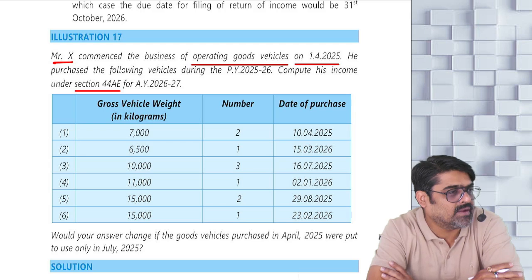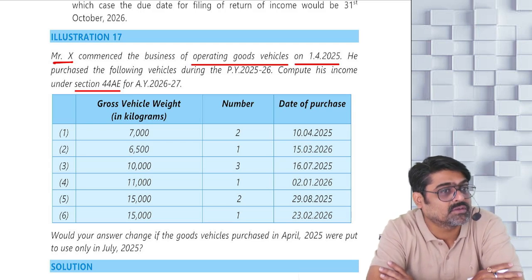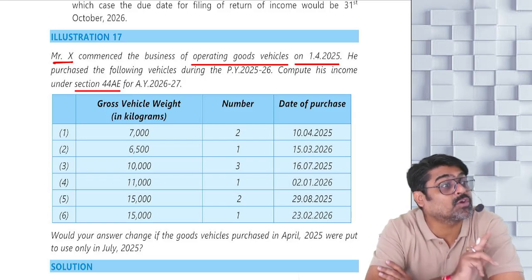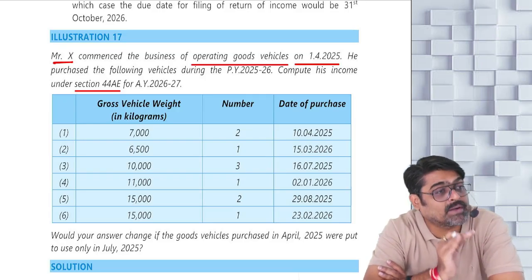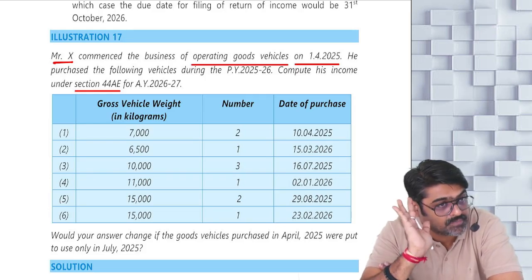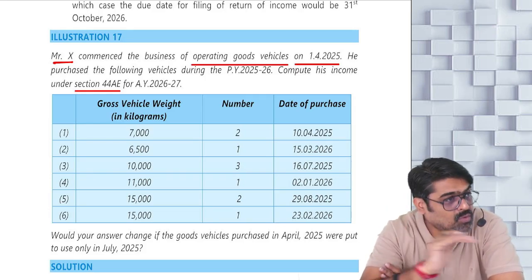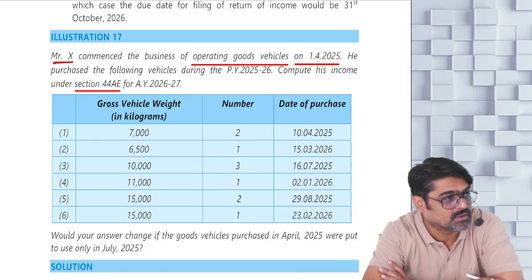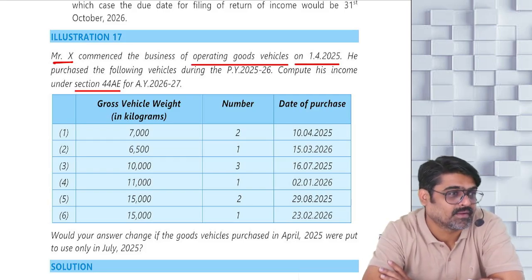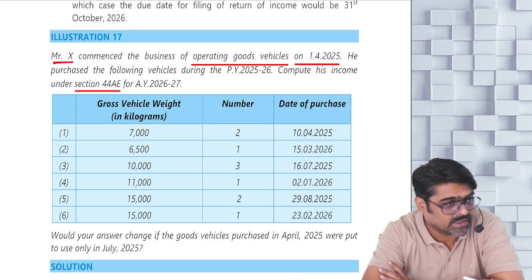For any heavy goods vehicle, 1,000 rupees per ton of gross vehicle weight. And for other vehicles it is per month or part of the month's ownership. But he can do it only if throughout the year the number of vehicles is 10 or less. Is he having 10 or less vehicles? You will have to first check that.